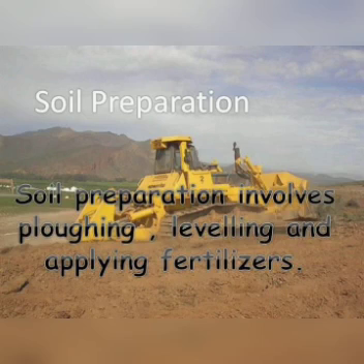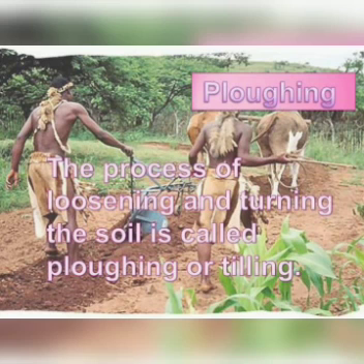Soil preparation involves ploughing, leveling and applying fertilizers. What is meant by ploughing? The process of loosening and turning the soil is called ploughing or tilling. We till the land using bullocks, or in modern days we use tractors to plough the field, isn't it? It helps to loosen the soil and turn the soil, so the fertile soil comes up, and it helps in the free passage of water during irrigation.